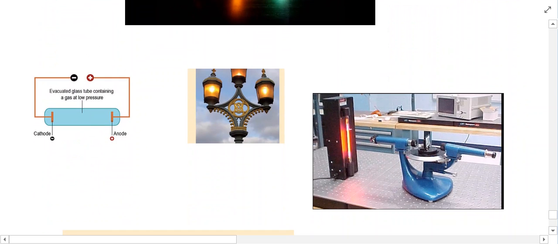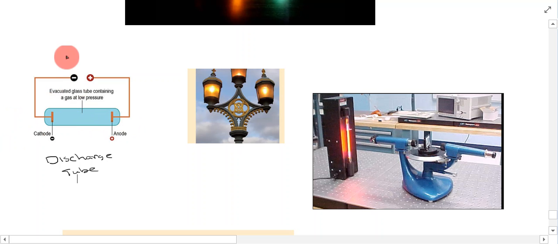So what we have here is what's known as a discharge tube. Basically, you have a power source, and then you have two electrodes on either side inside a hollowed out glass tube.